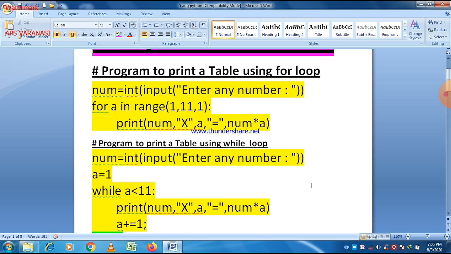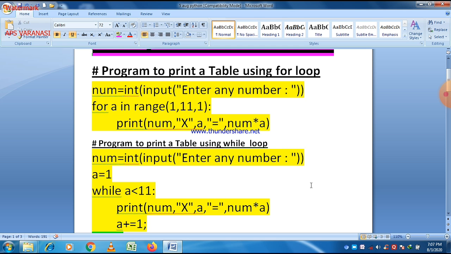There is an increment of the value of 1 when the loop has executed a single time, so we can say that it executes for a equal to 1, a equal to 2, a equal to 3, a equal to 4, and so on up to a equal to 10. The last value is not included in that case. So that is the meaning of the range function in a loop, and all three conditions are given together in the case of a for loop using the range function.